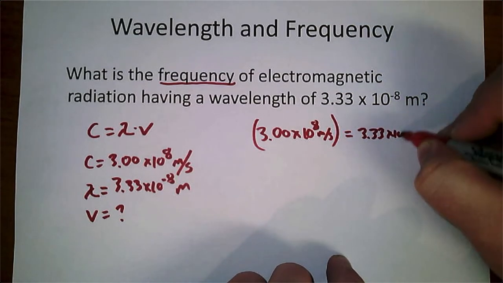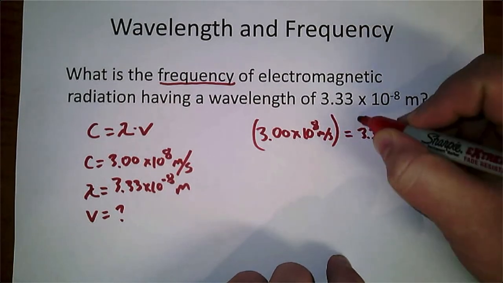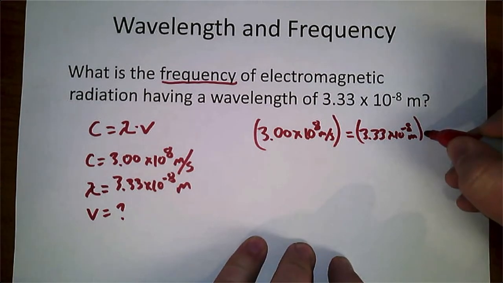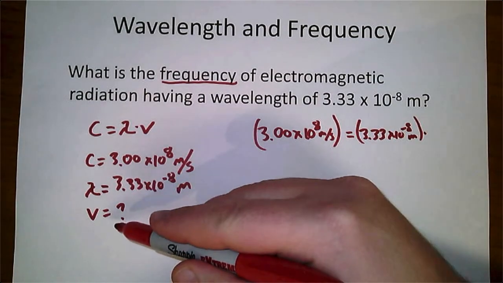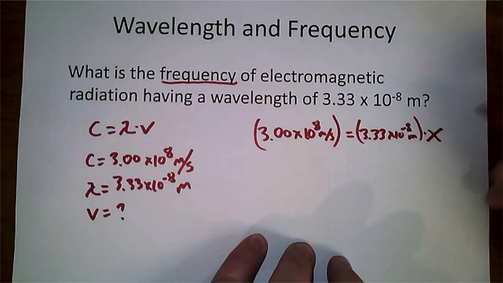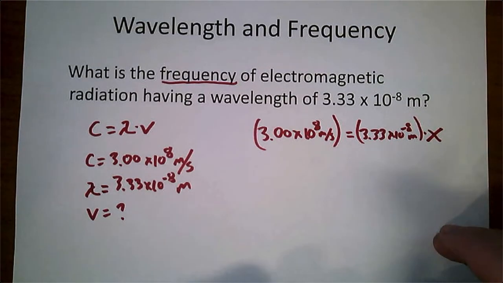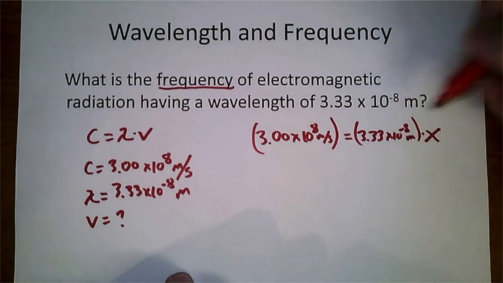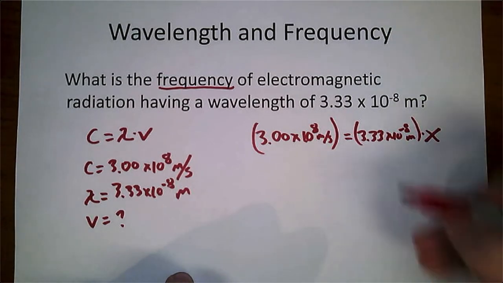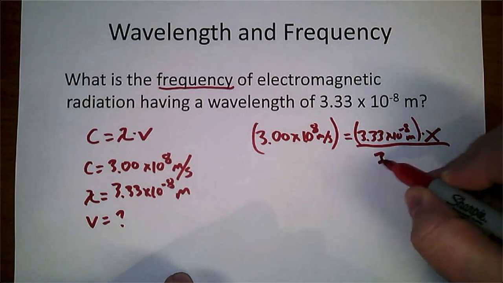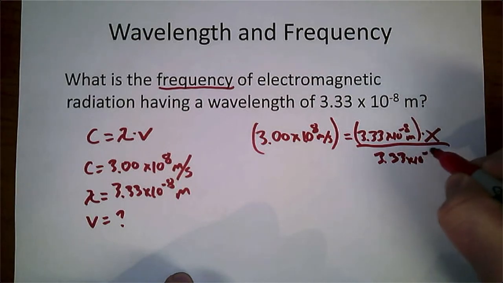3.33 times 10 to the power of negative 8 meters, times the frequency, which we don't know. So I'm just going to put that as an x. Okay, I don't know that one. Then I just rearrange it so that I get x by itself. To do that, I'm going to divide both sides by 3.33 times 10 to the power of negative 8 meters.